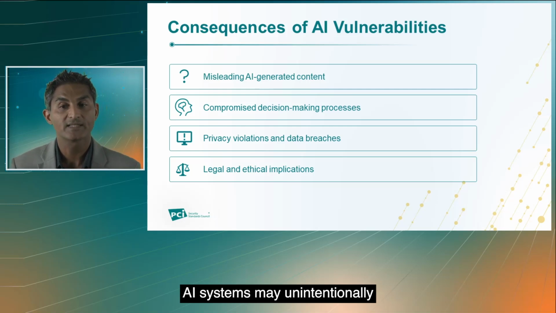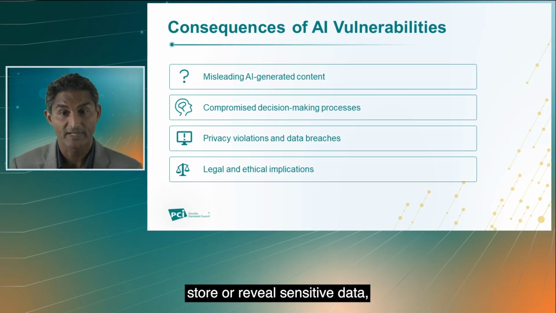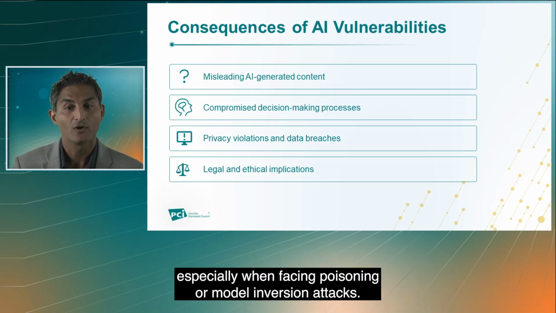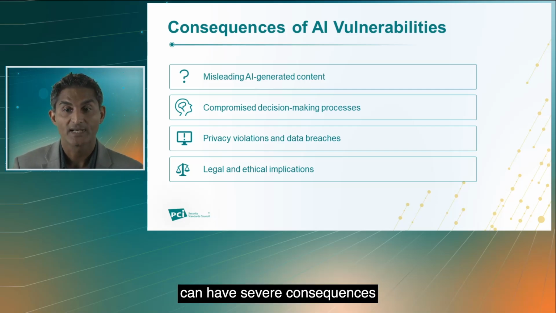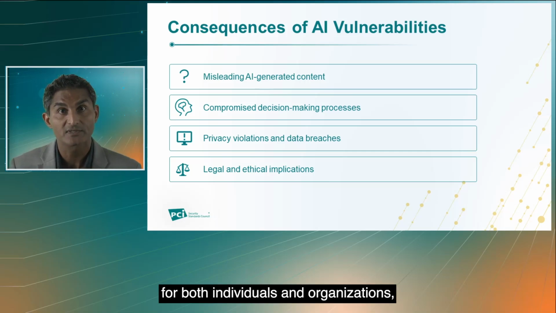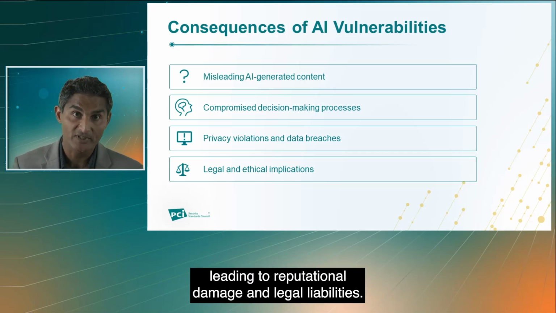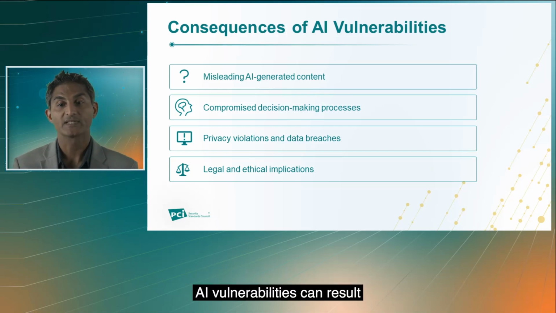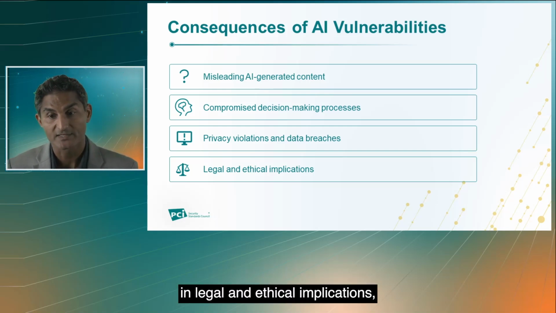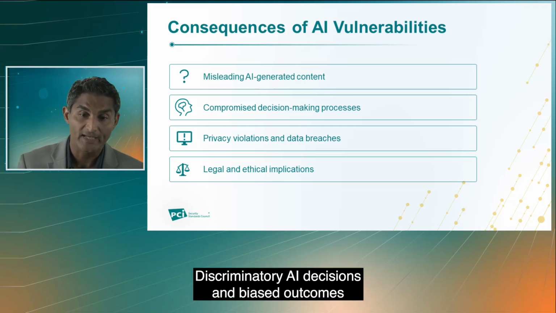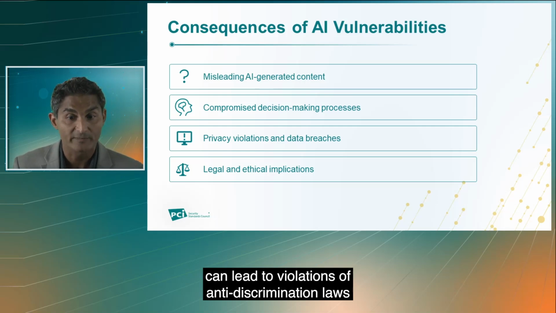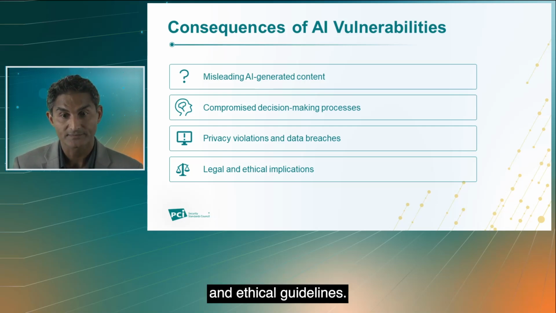AI systems may unintentionally store or reveal sensitive data, especially when facing poisoning or model inversion attacks. Privacy violations and data breaches can have severe consequences for both individuals and organizations, leading to reputational damage and legal liabilities. AI vulnerabilities can result in legal and ethical implications, especially when bias and fairness issues come into play. Discriminatory AI decisions and biased outcomes can lead to violations of anti-discrimination laws and ethical guidelines.